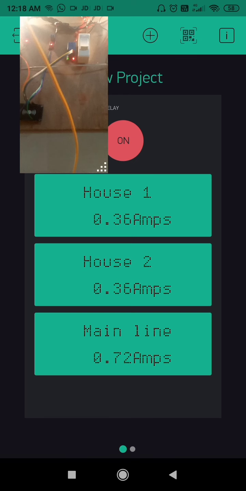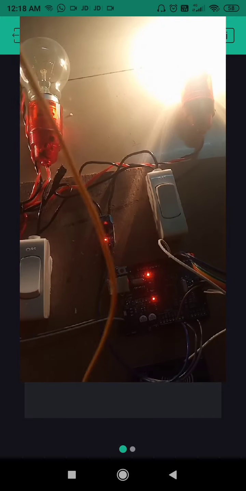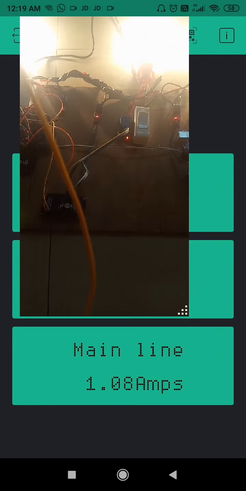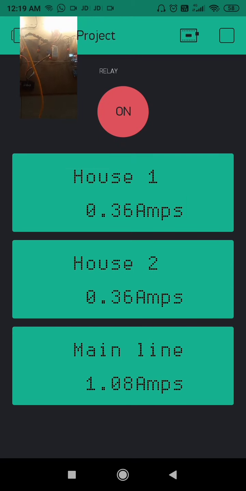See here, if there is any power theft, that means this is the theft load. Theft load means another load is connected to the main line, and if this load is on, then the Wi-Fi module which is connected to the main line is transmitting the current consumption as 1.08 amps.